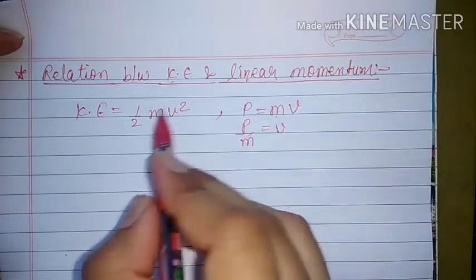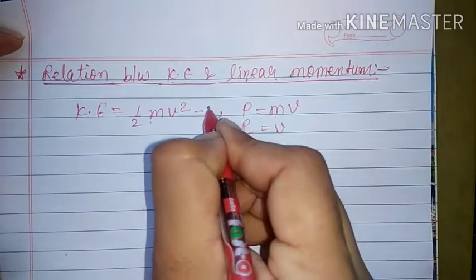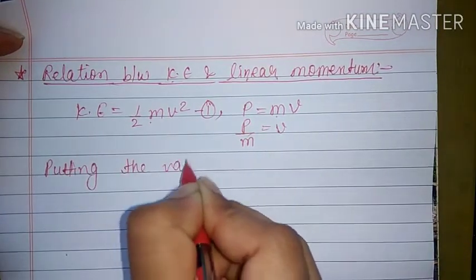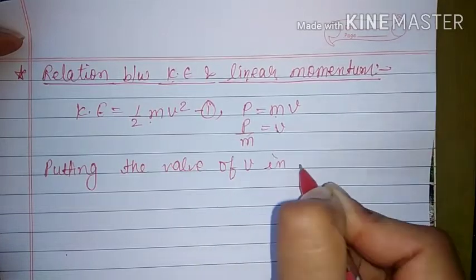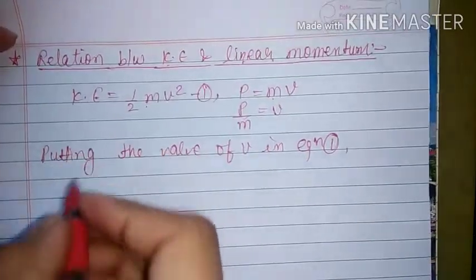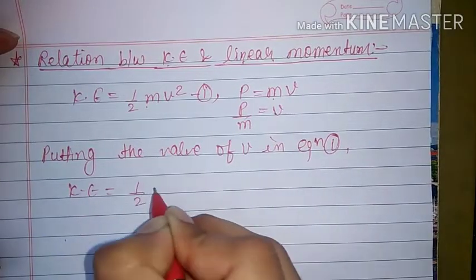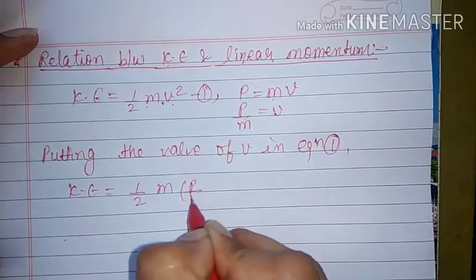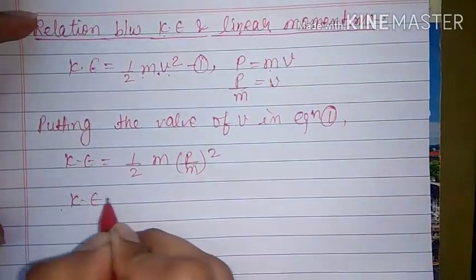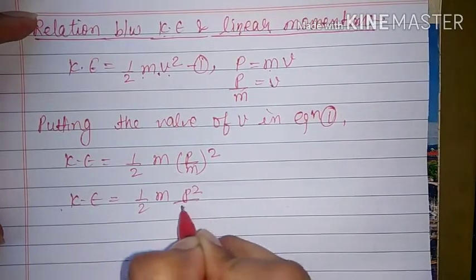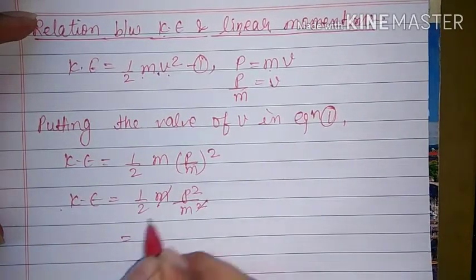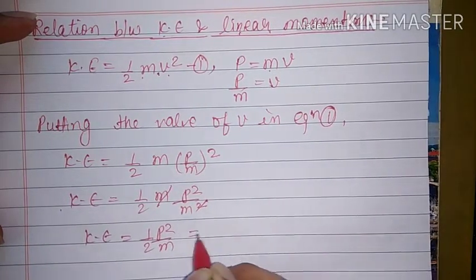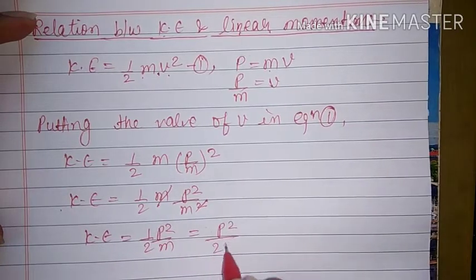Putting the value of velocity in the formula for kinetic energy, if this is equation 1, then putting the value of v in equation 1, what do we get? We get kinetic energy is equal to half m v square. Since v is p upon m, it will be half m into p upon m whole square, which is half m p square upon m square. One m cancels out, and this is equal to half p square upon m. In other words, kinetic energy is equal to p square upon 2m.